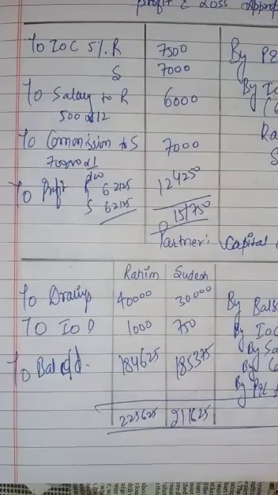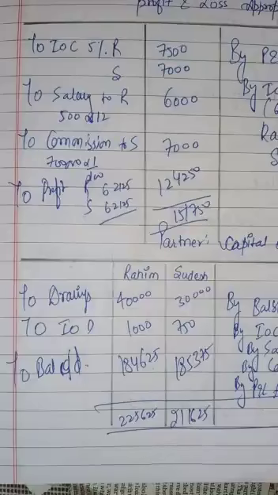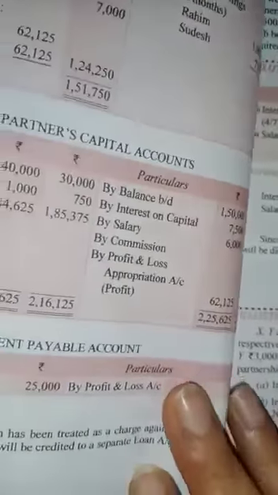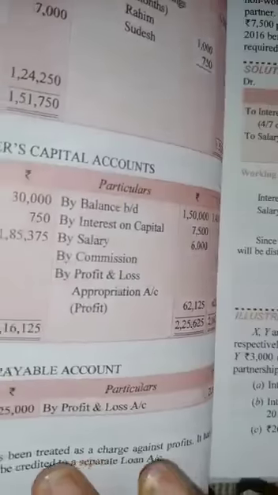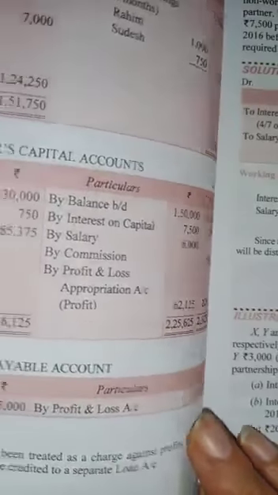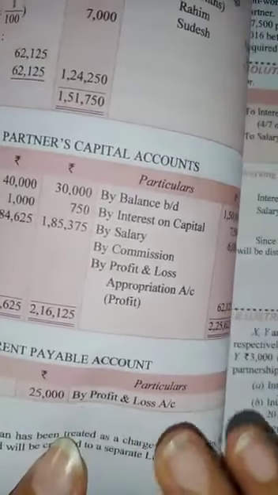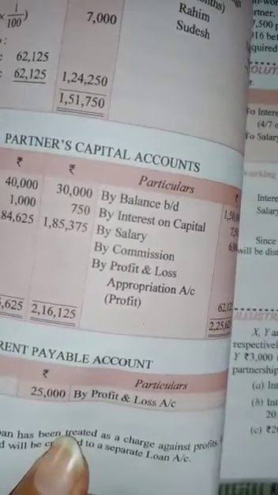So this was your 18th illustration. One more thing was there. We have to prepare the rent account also. And in the rent account, we will only show by profit and loss account 25,000 and to balance c/d 25,000. Whatever we are paying will be recorded in the profit and loss account.